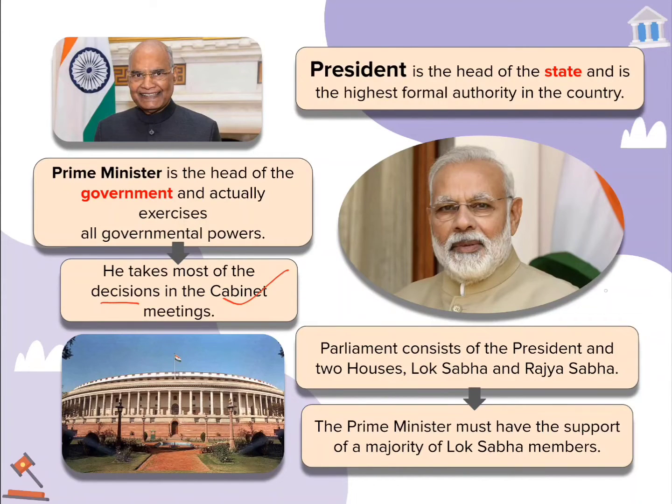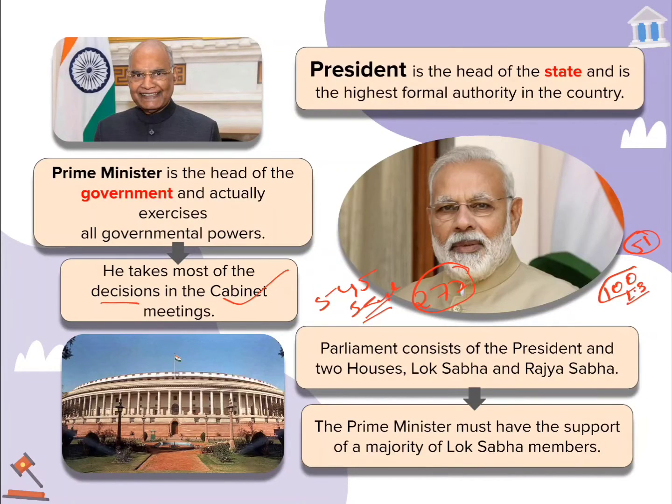Suppose there are 100 members in the Lok Sabha, so the prime minister must be supported by 51 members. In reality there are 545 seats in Lok Sabha, out of which the government has to ensure 272 seats to form its government.